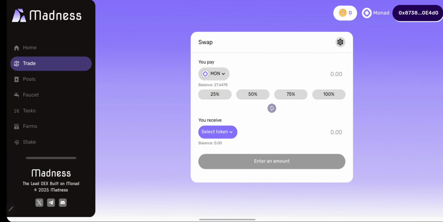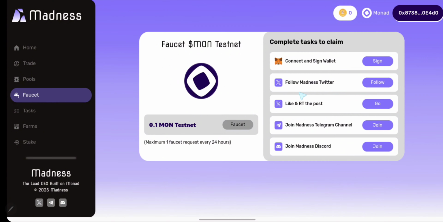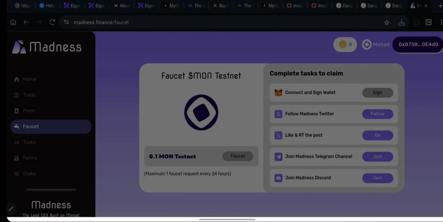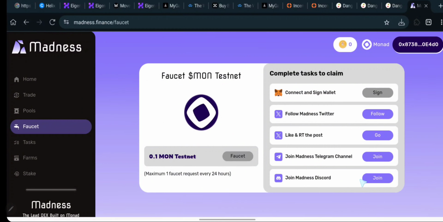To be able to get Monad, what you need to do is simply navigate here to faucet. You click on faucet, and over here you are required to complete this task before you can go ahead and claim 0.1 mon from this faucet, which you can claim once every 24 hours. So I need to complete this task real quick. I will first connect my wallet. I need to sign this message. I'll click on sign. Popping up my MetaMask, I need to click on confirm to actually sign this message. Okay, I've actually signed this. Now I'm going to be completing this task right here.